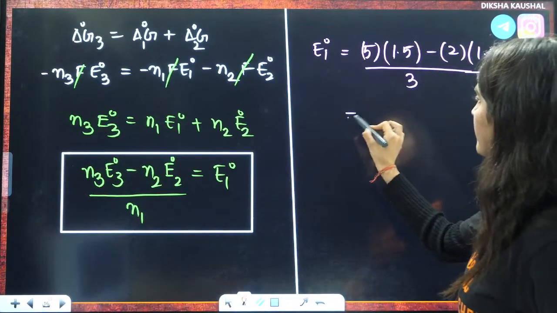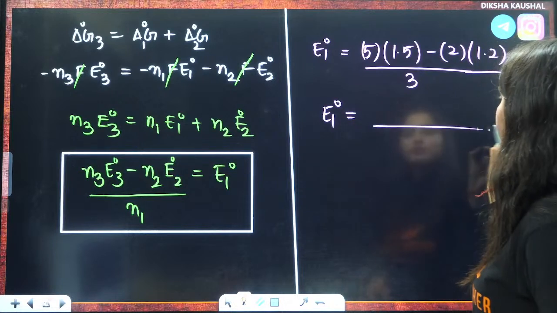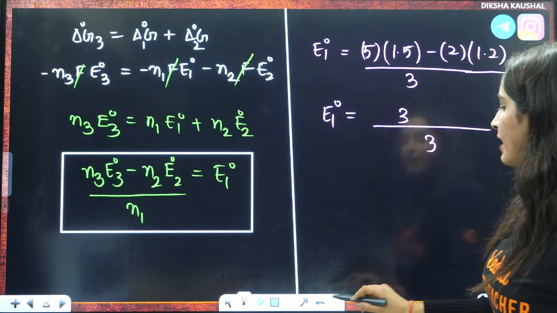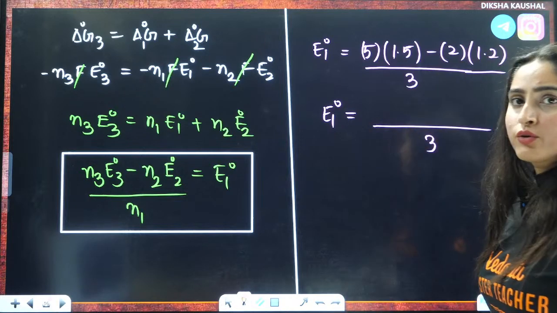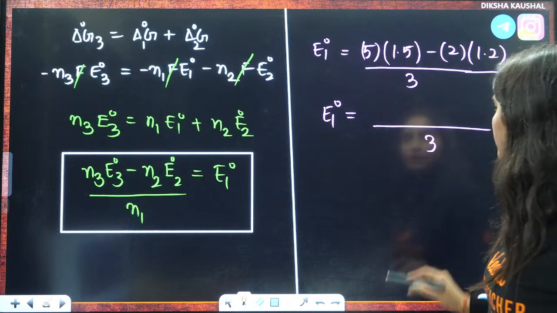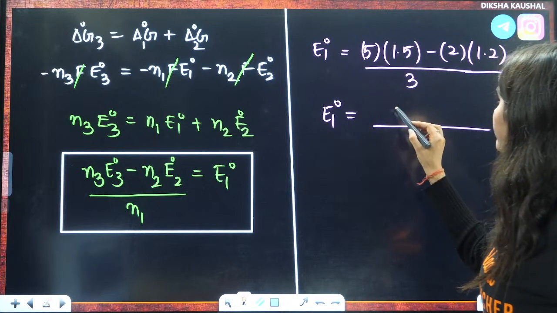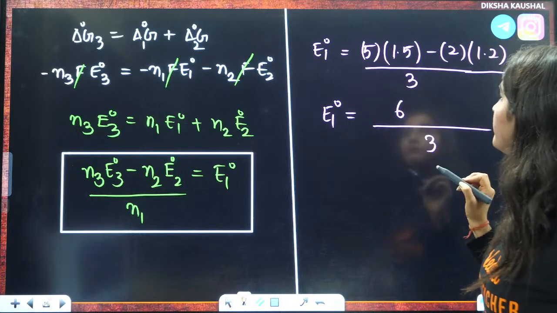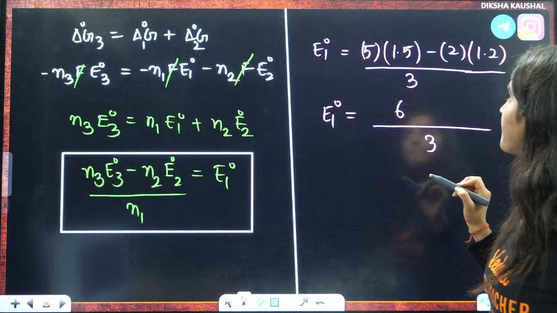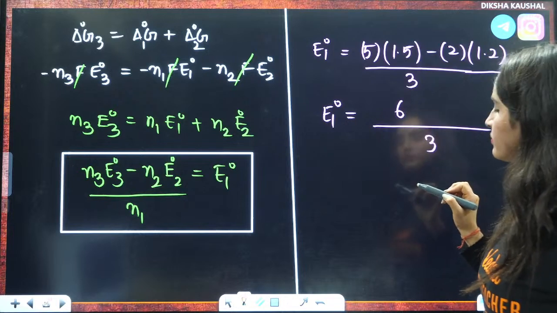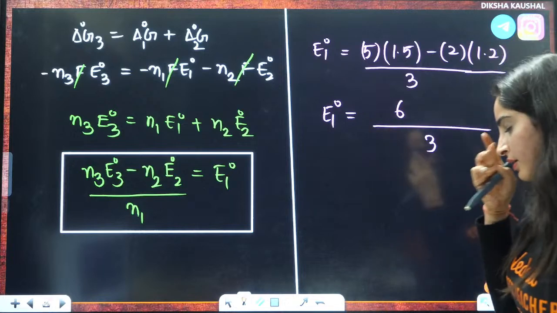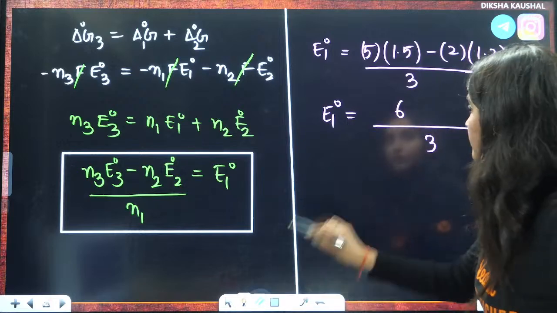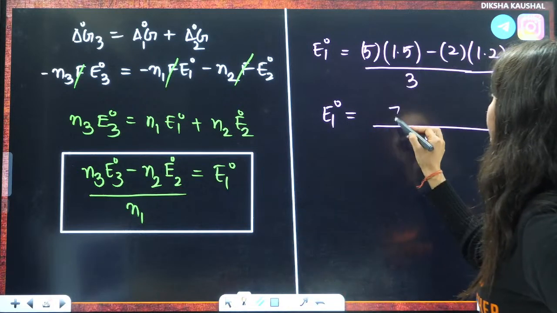So this will become your answer. 15 into 5, that is 7.5.